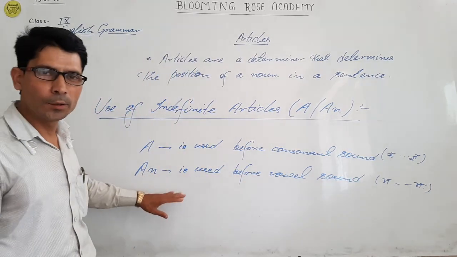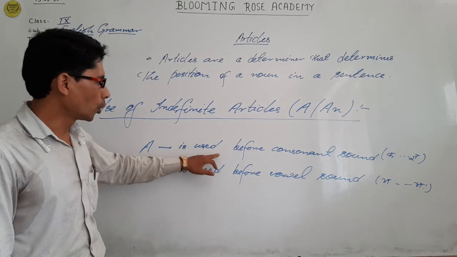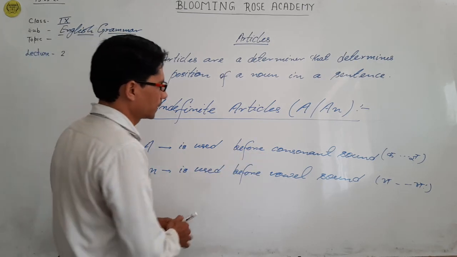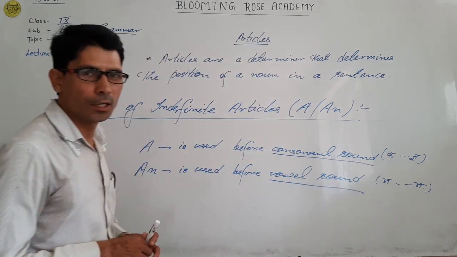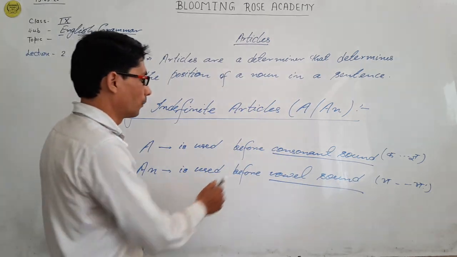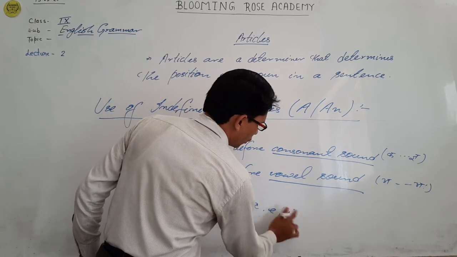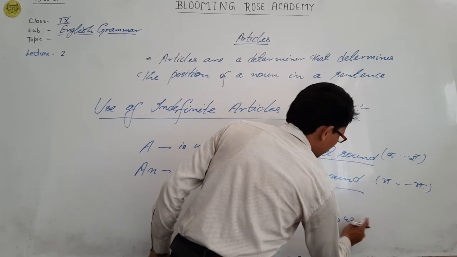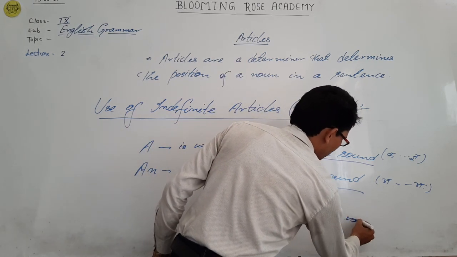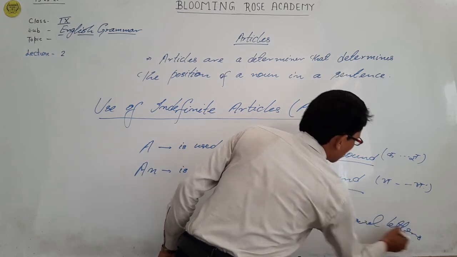Students, pay attention here that we are talking about consonant and vowel sound, not letter, because vowel letters are A, E, I, O, U. These are vowel letters, but not sounds.